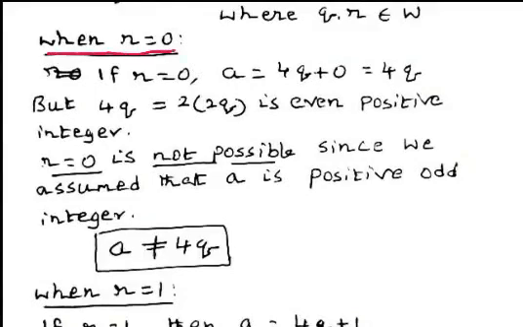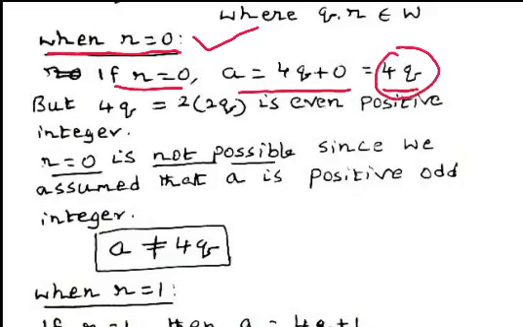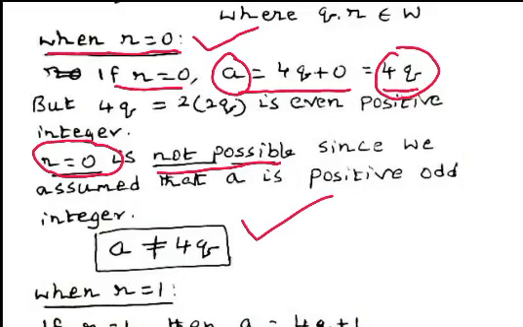Now we consider the case when r equal to 0. If r equal to 0, then a equal to 4q plus 0, that is 4q. But 4q is an even positive integer, whereas a is an odd positive integer. So this case is not possible. That is, r equal to 0 is not possible. Hence, we cannot write a equal to 4q. So we write a is not equal to 4q.